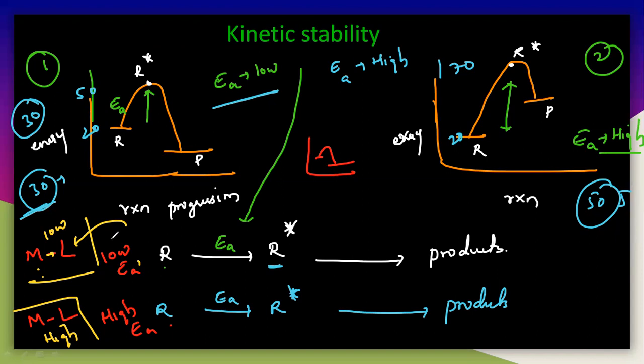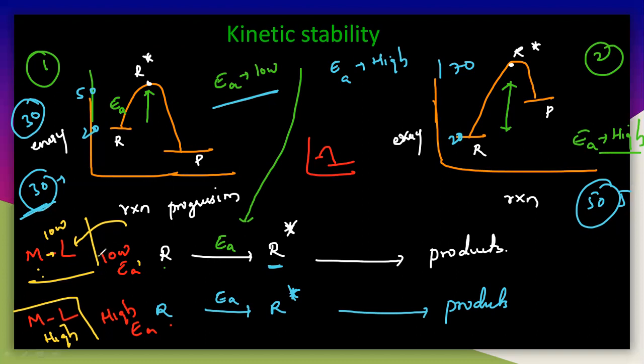So if it is very low activation energy, what happens? Generally this product will come nearer to the zero here. So the energy of the product will decrease here. So if it is having very low activation energy, that means we need only very less amount of energy to break this particular bond. So that becomes completely reactive, so that it can easily react with any other.